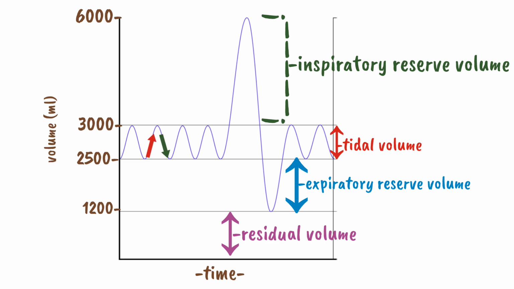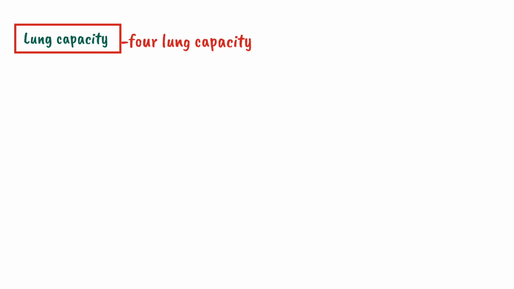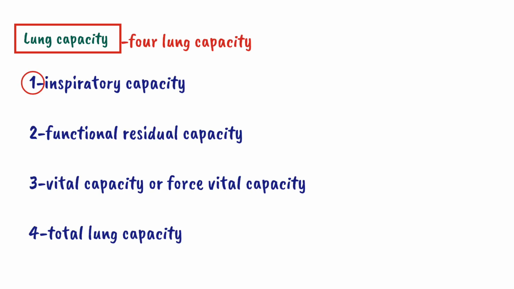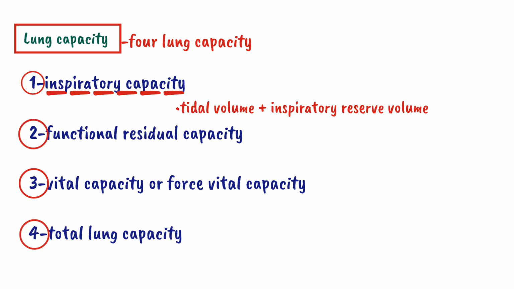Now let's discuss the lung capacities. There are four lung capacities: inspiratory capacity, functional residual capacity, vital capacity or the forced vital capacity, and the total lung capacity. Let's discuss all of these one by one. The first one is inspiratory capacity. It is a sum of tidal volume and inspiratory reserve volume. What it mean? For example, if someone is sitting and you ask him to take a deep breath, at this point the air which he inspire is a inspiratory capacity. It include tidal volume plus inspiratory reserve volume.